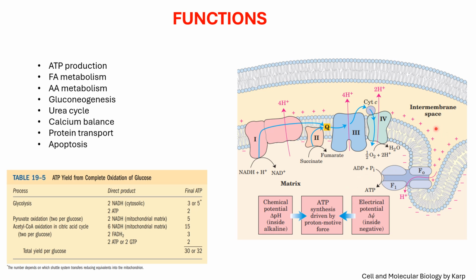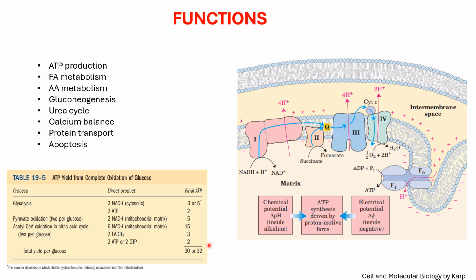When protons move from a region of higher concentration to a region of lower concentration, a lot of energy is released, which changes the conformation of this F1 part, which brings about a rotational catalysis and helps in the formation of ATP. So when four protons move from this side to this side, one molecule of ATP is released.